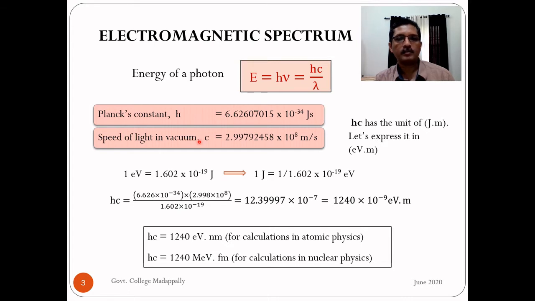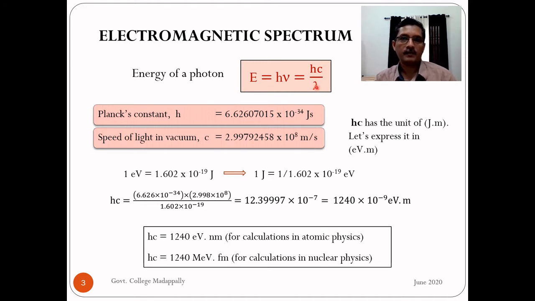Speed of light in vacuum, the symbol is c, which is approximately 3 times 10 raised to 8 meter per second, but the most accurate value is 2.99792458 times 10 raised to 8 meter per second. When we do more accurate calculations, we use this value of c up to 3 decimal points, 2.998. The fourth decimal point is 9, so we can approximate this as 2.998 times 10 raised to 8 meter per second.